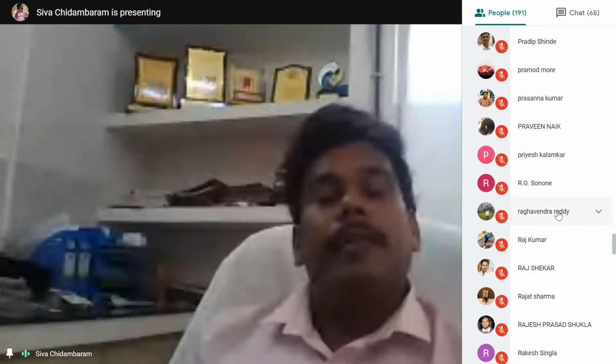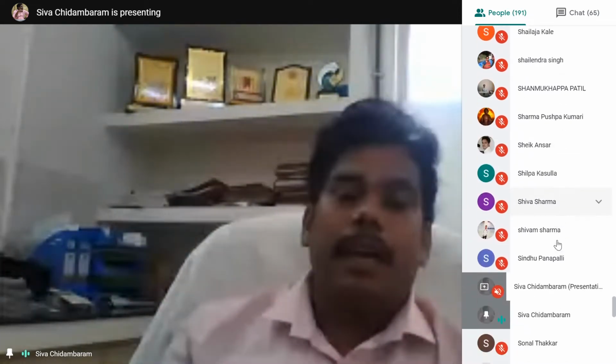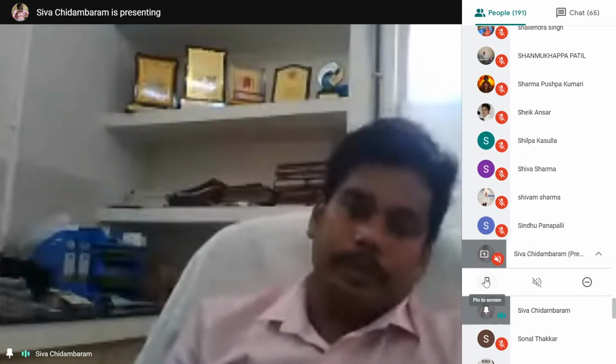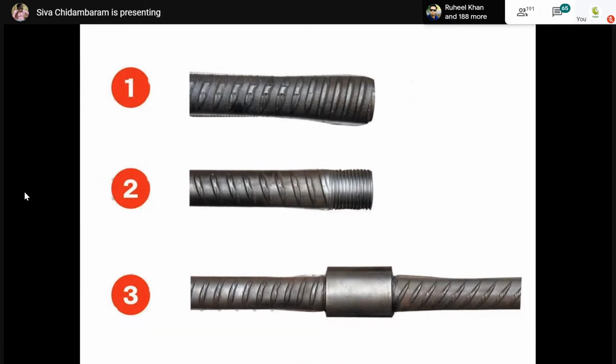Suppose you are eliminating this principle, then what will happen? The threaded diameter will be lesser than the actual rebar diameter. So 20 mm diameter is there, and after threading it becomes 18 mm or 19 mm diameter. So 19 is smaller than 20. So what will happen? That particular point is the weakest point. So yielding will occur at that particular point, and we can't use the actual tensile strength of your rebar, because we have designed according to the rebar tensile strength, not as per the connected tensile strength. So we have to ensure that the rebar diameter is the same.